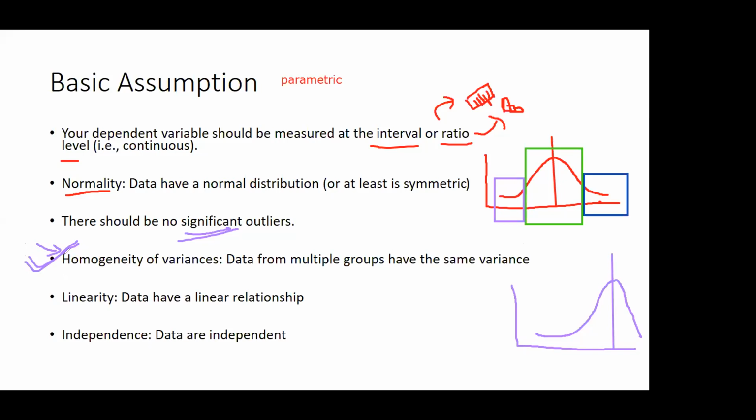And then linearity, this one is also specifically related to relationship. And then finally, the independence, the data measurement should have been done independently. There is no dependence. There should be no dependence in terms of data. If there is a dependence in terms of data, there is no free measurement. And if there is no free measurement, this is not a correct situation.